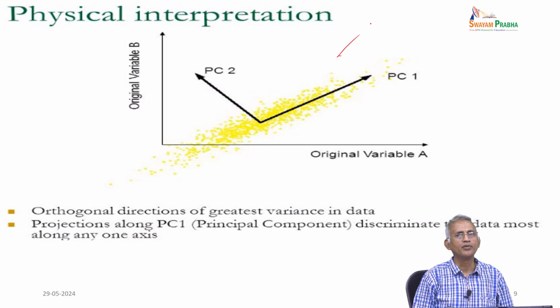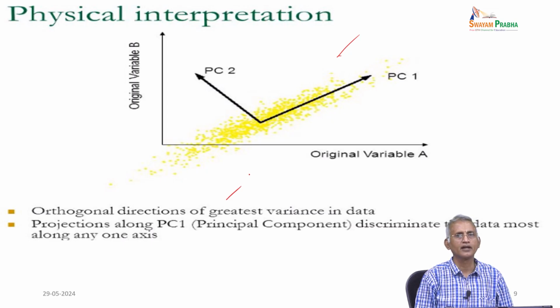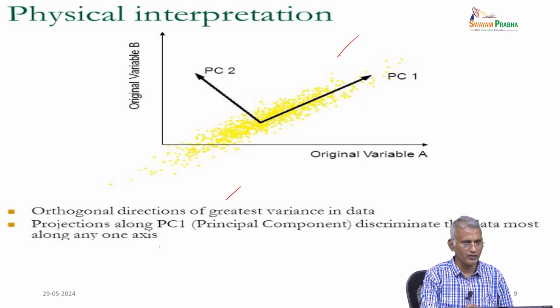So, these components can be interpreted with the help of the greatest variance in the data. The first one represents the orthogonal direction of greatest variance in the data, and another one is a projection along the principal component that discriminates the data most along one axis.